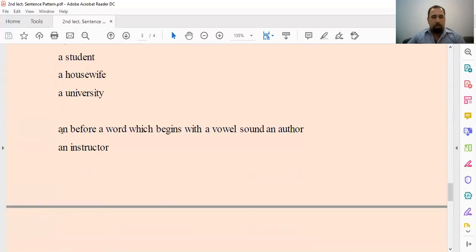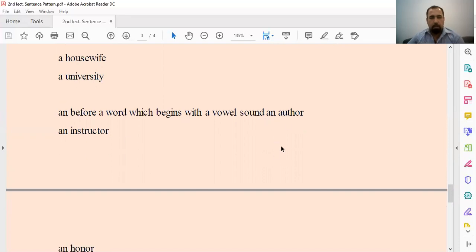Let's move to the second, an. Before a word which begins with a vowel sound, just like an author or an instructor. Here we have an author, someone who writes essays or something like that. We have to use an because it's a vowel, not a consonant. Instructor, just like I'm an instructor, we have to precede it by an.